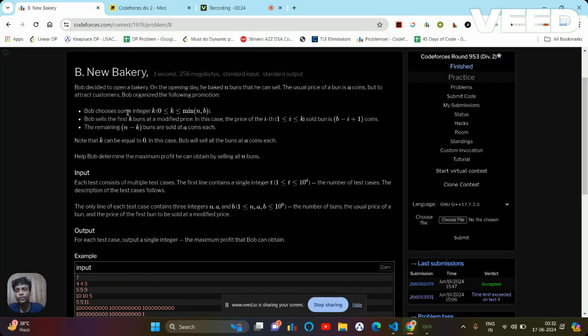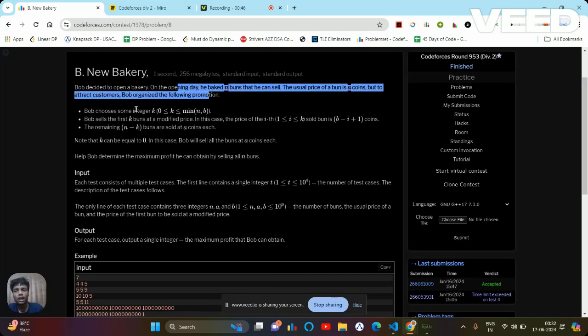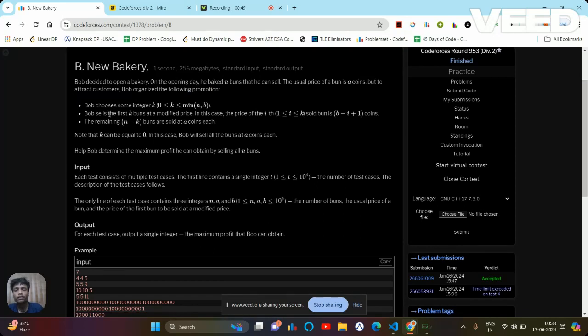Bob chooses some integer k in the range from 0 to the minimum of n and b. Bob sells the first k buns at a modified price. So the problem is something like: Bob opens his bakery, he baked n buns, and the usual price of the buns is A coins. But he is going to organize some type of promotion. In the promotion, he will sell k buns at a modified price, and after that he will sell the rest at the original price.